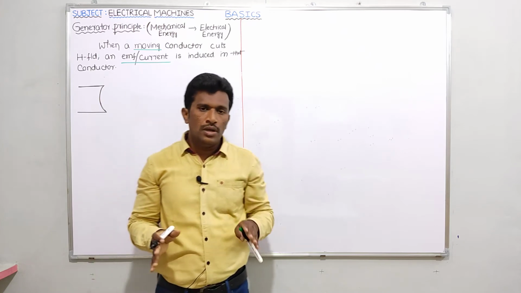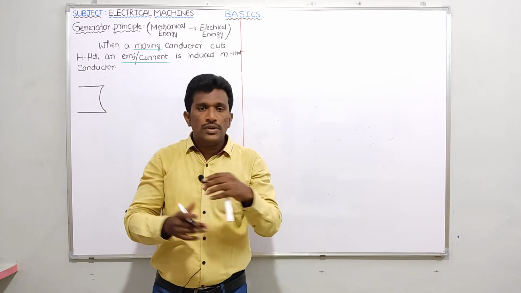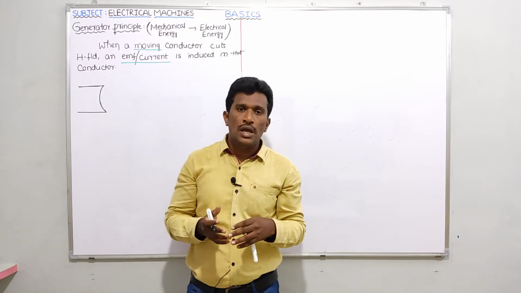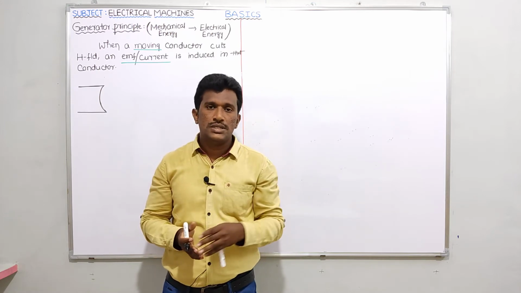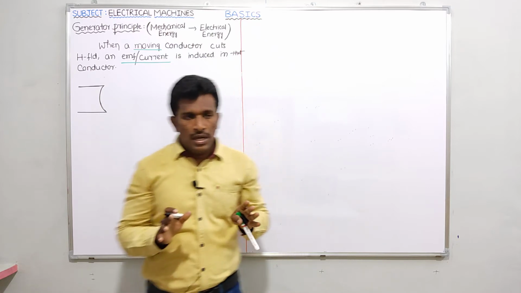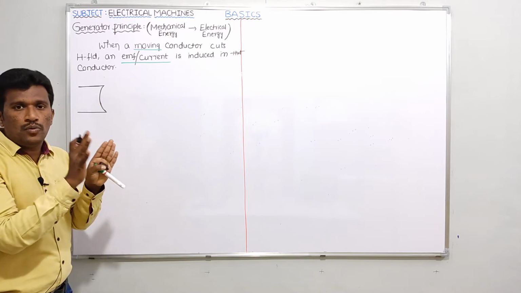Don't worry, don't get confused with these statements. What is my field winding, what is my excitation, all those things I'll explain clearly when we start alternators, DC generators, synchronous motors, DC motors. Anyway, I'm not showing the field winding here. Let us assume that a time invariant magnetic field is there.